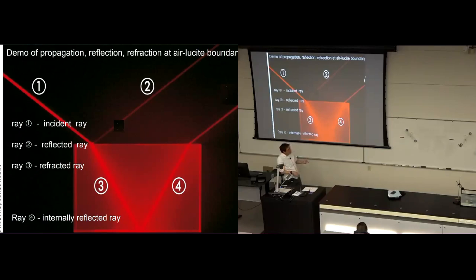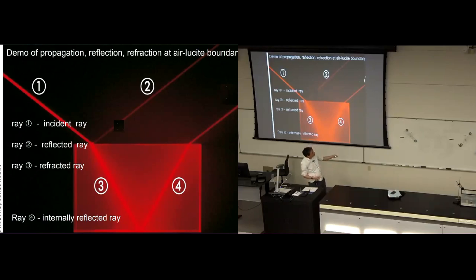But this picture here shows you propagation, the law of propagation, the law of reflection, and the law of refraction. The three laws we just discussed, all in one simple picture. It's fantastic. I like it for that reason.